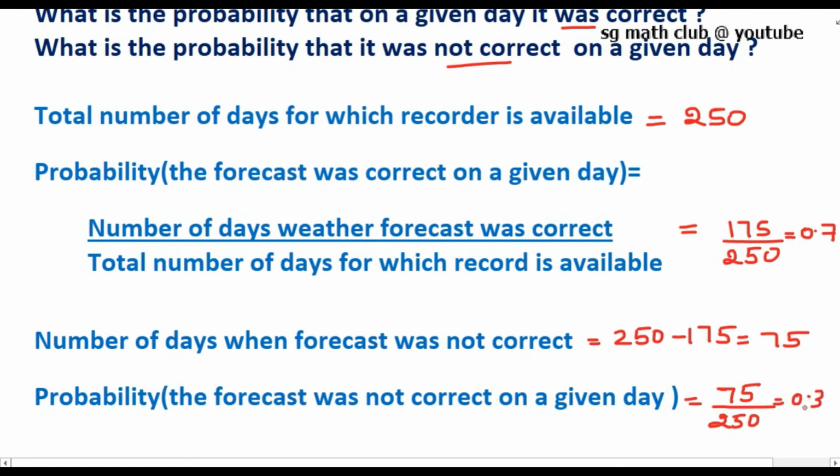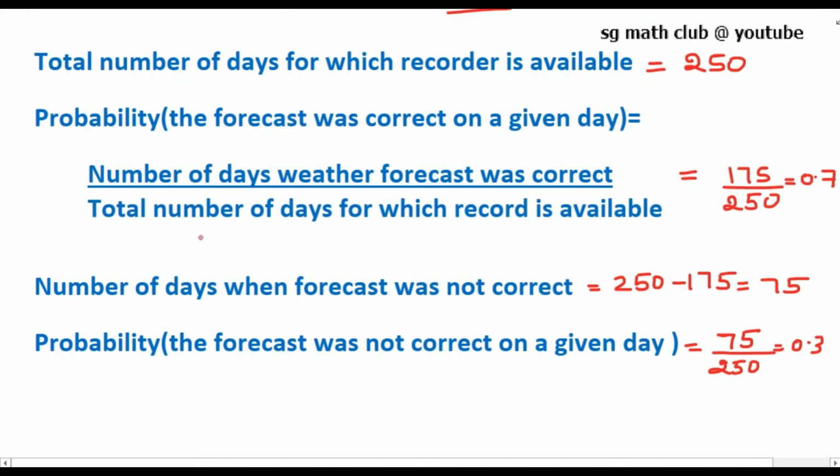Now you can see here the probability the forecast was correct on a given day is 0.7, and the probability the forecast was not correct on a given day is 0.3. So when you add 0.7 plus 0.3, you get 1. Such types of events are called complementary events, which you will learn in higher classes: the probability of an event plus the probability of not the event, when you add them together, you get 1.